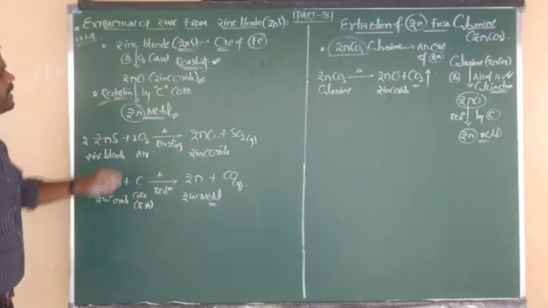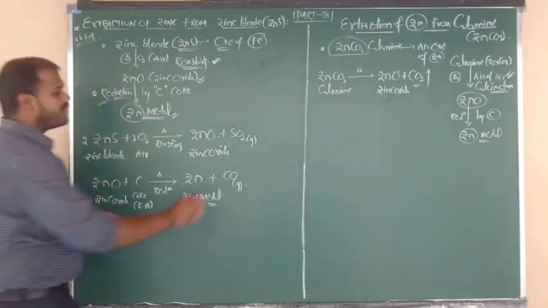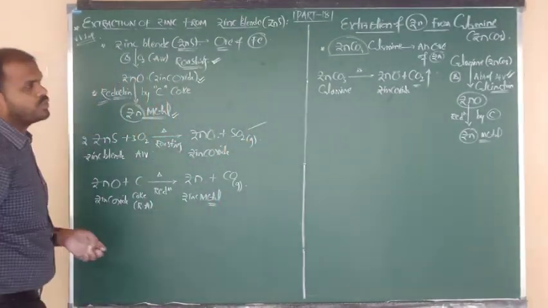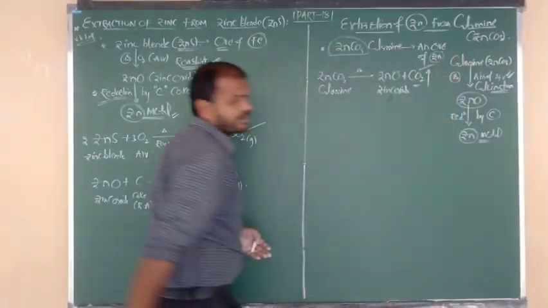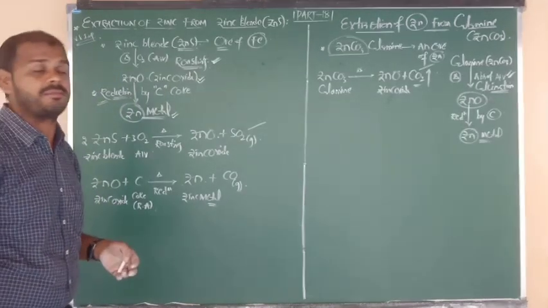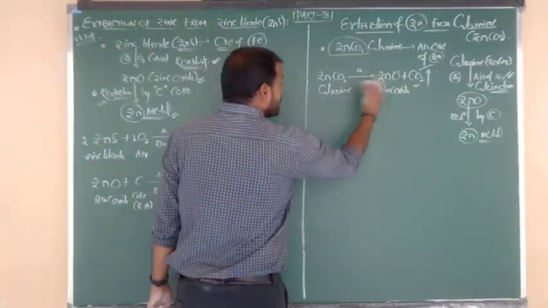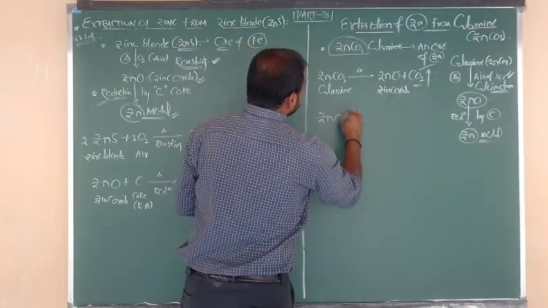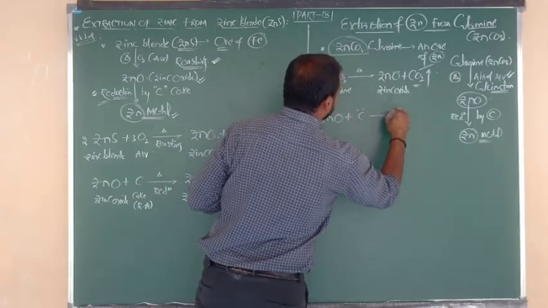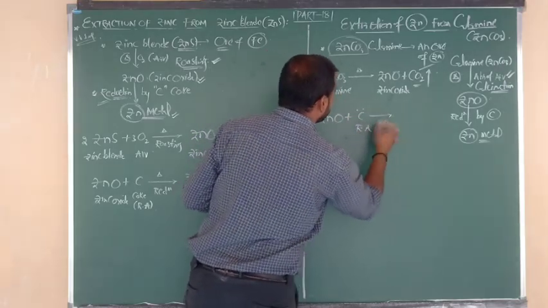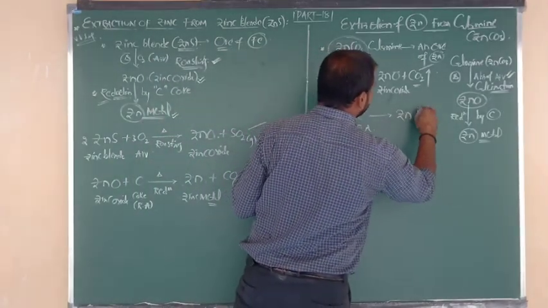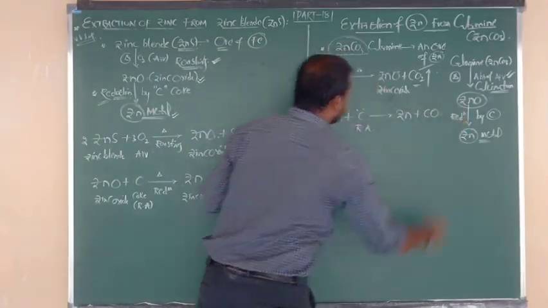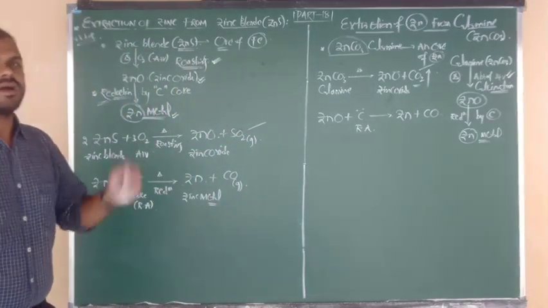So try to remember, in the roasting procedure the eliminated gas is always SO2, and in calcination the eliminated gas is CO2. You have to fix these two. Now such zinc oxide upon reduction by coke or carbon, which acts as the reducing agent, gets reduced into the zinc metal, and C gets oxidized into CO, carbon monoxide.